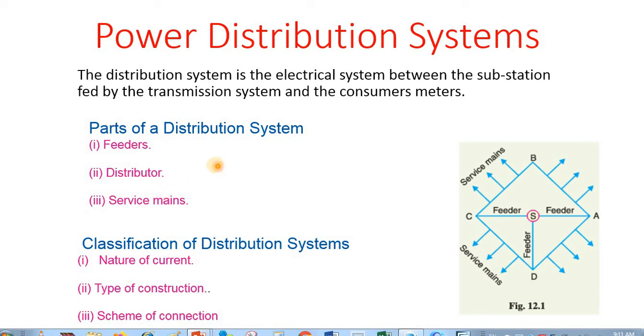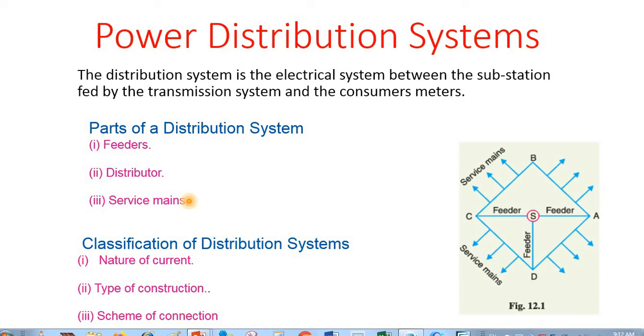So we can say that the feeders have a voltage of 11 kilovolts and have no consumers connected with them, while the distributors are of low voltage of 400 volts and the service mains are the individual connections to the consumers.